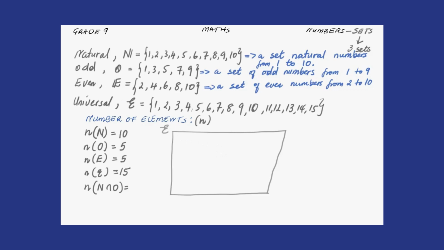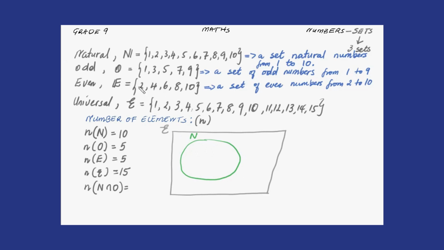Now that enables you to draw those sets. Say you can draw set N. Okay, let me do this, guys. Set N. All right, and then let's draw another set. Which set, guys?